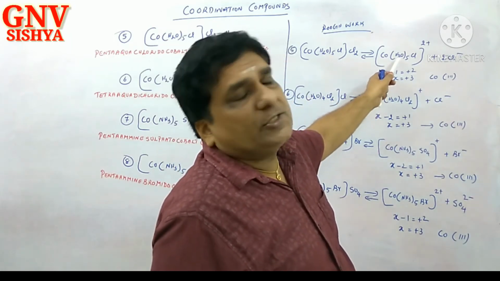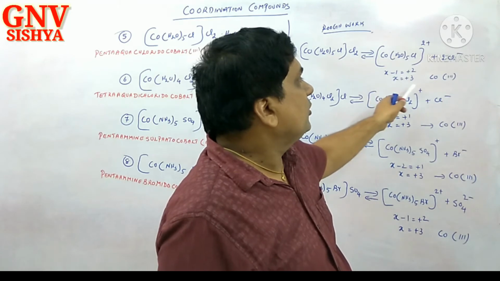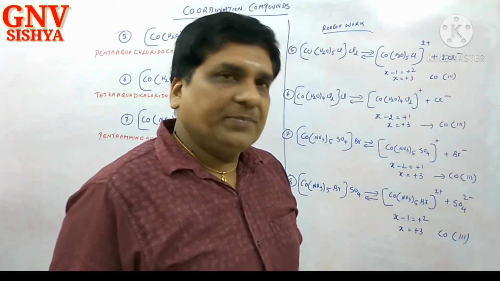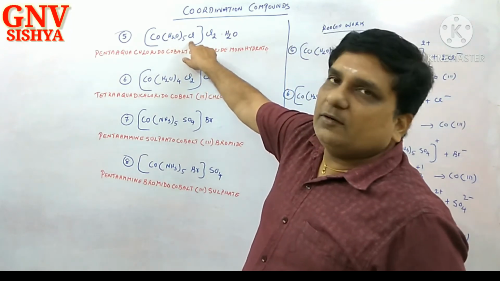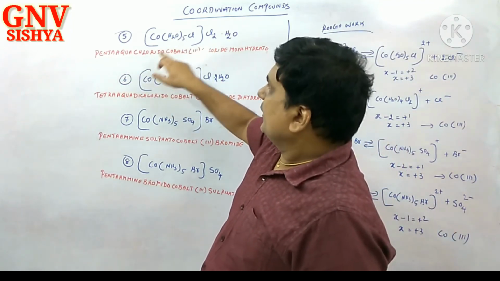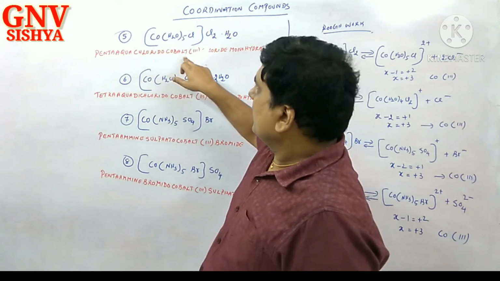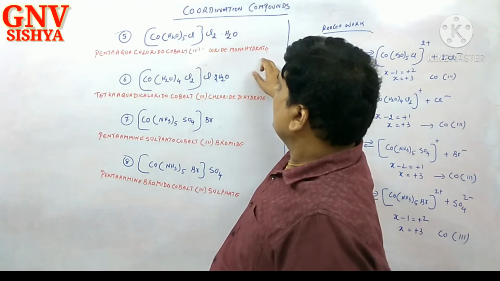Charge X, H2O neutral. Cl is minus 1. X minus 1 is equal to plus 2. X is equal to plus 3. Cobalt is Roman numeral 3. Shall we name? First aqua, then chlorido. Pentaaquachlorido cobalt(III) chloride monohydrate.